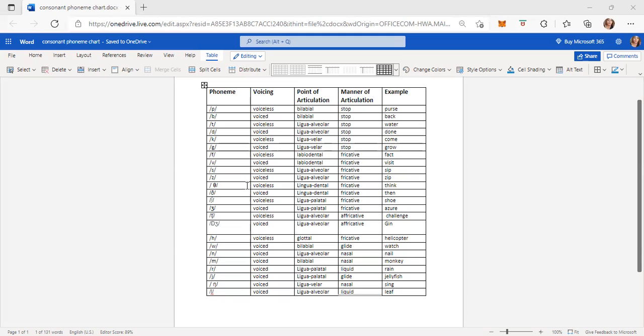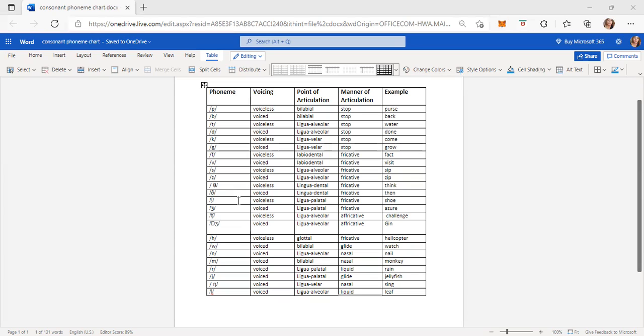The next one is th, as in thick. According to voicing it is voiceless, according to point of articulation lingual dental, according to manner of articulation fricative. Example, think. The next one is the voiced th. According to voicing it is voiced, according to point of articulation lingual dental, according to manner of articulation fricative. Example, then.